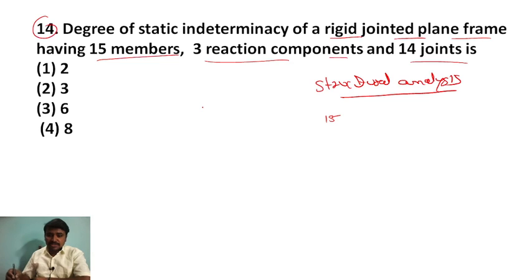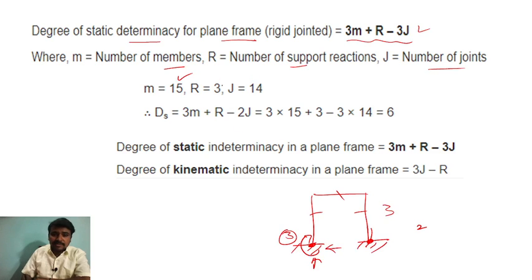Now in the given question, 15 members, 3 reactions, sorry, 14 joints, right? So the 14 joints they were given. By using this formula, if you put all these values in 3m plus r minus 3j, so 3 into 15 plus 3 minus 3 into 14, that is 6. The Ds is what? That is the degree of static indeterminacy.